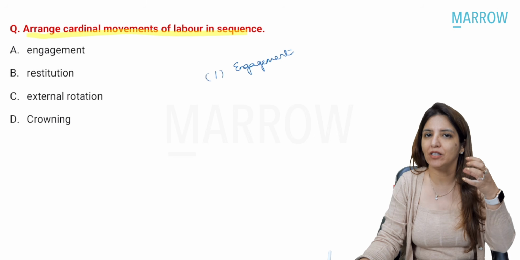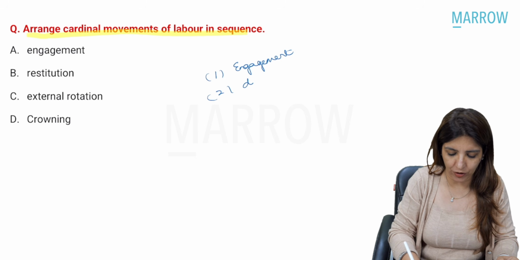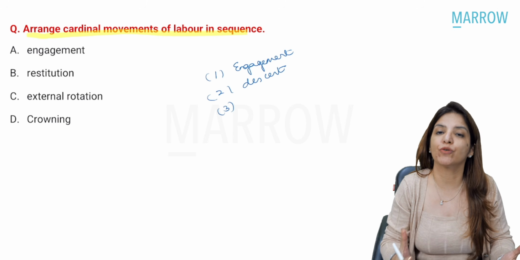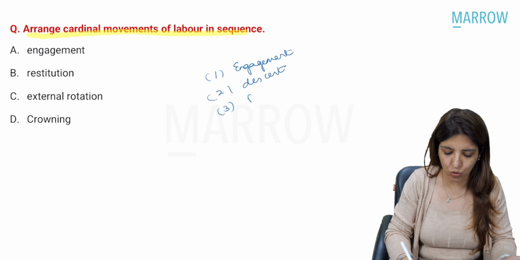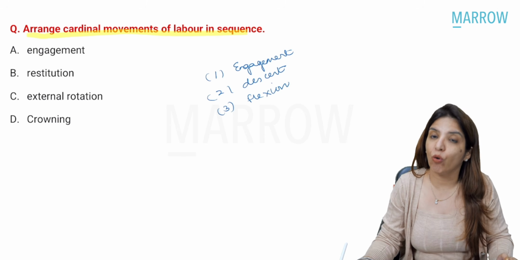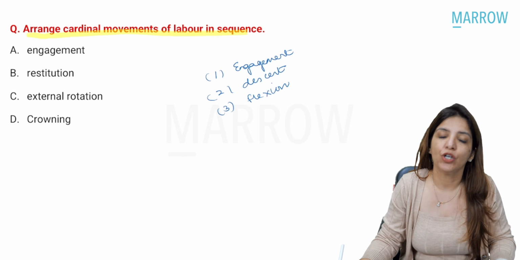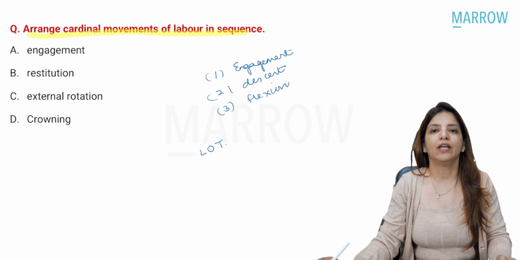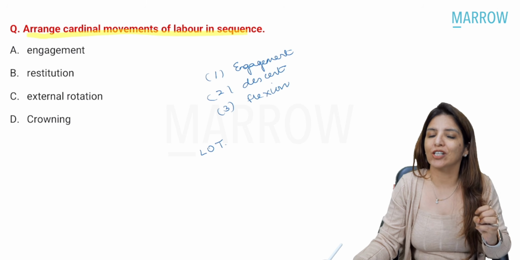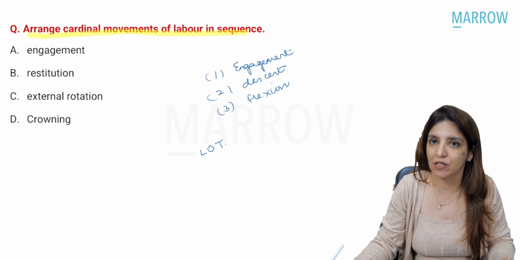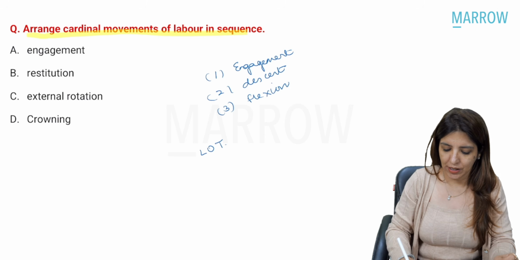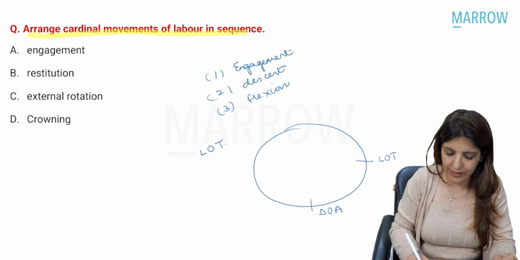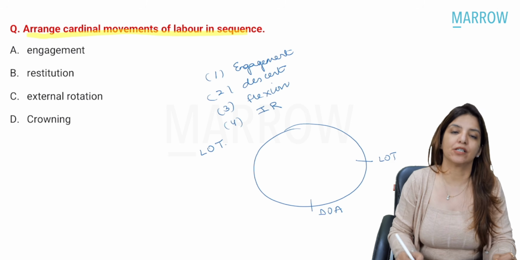Then the contractions, when they begin, lead to descent of the fetus, right? And then once the fetal head touches the pelvic floor, because of the recoil of the muscle, the head of the fetus undergoes further flexion, right? All of you know that the most common position during normal labor is LOT position, and for normal delivery to happen, that particular part which has to deliver should be directly behind the pubic symphysis. So from LOT position, the head of the fetus has to rotate and come to OA position, right? In other words, there is going to be internal rotation.